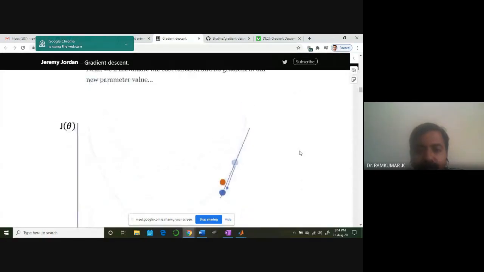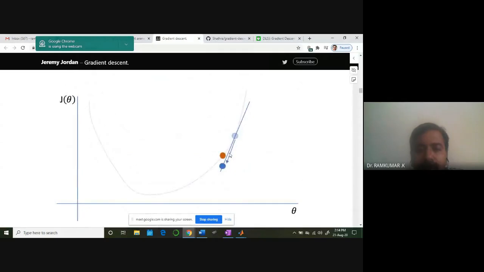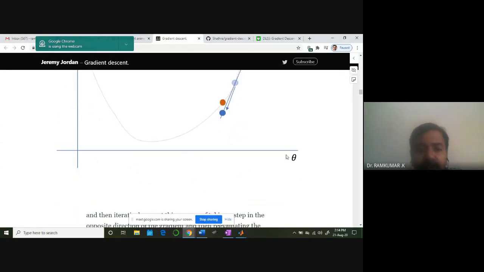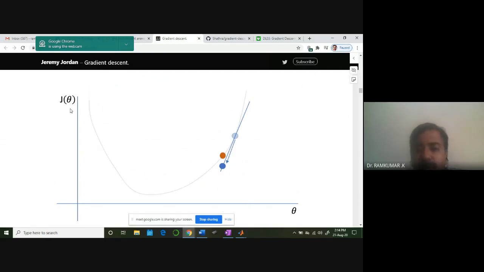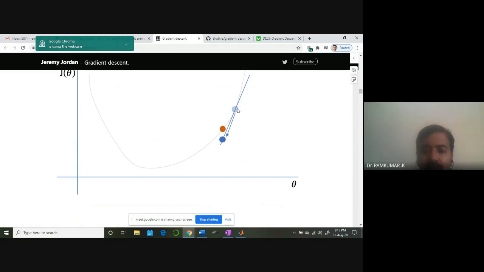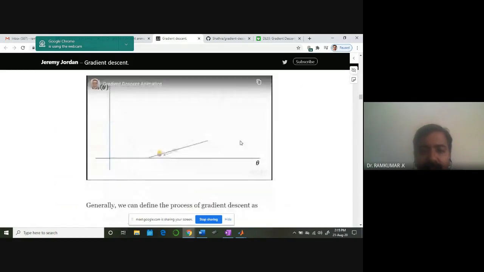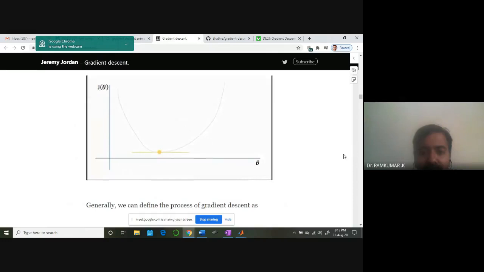Okay, so you reach every point, you compute the slope, dou E by dou wi. Here it is dou J by dou theta. Dou E by dou w is what we are computing. Okay, so gradually it will come down like this. This is error, this is weight. Okay, so we'll come and reach the minimum point like this. This is the minimum point.